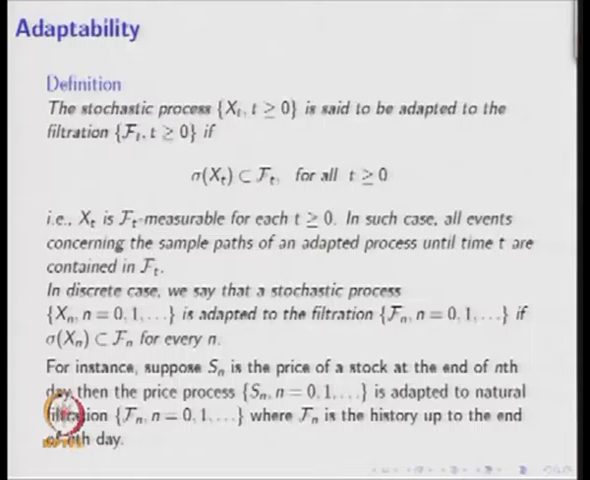For instance, suppose Sn is the price of a stock at the end of nth day, then the price process Sn, n equal to 0, 1 and so on, is adapted to the natural filtration Fn, n equal to 0, 1 and so on, where Fn is the history up to the end of nth day.